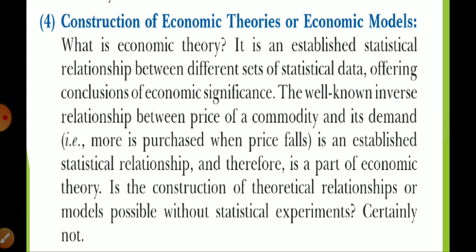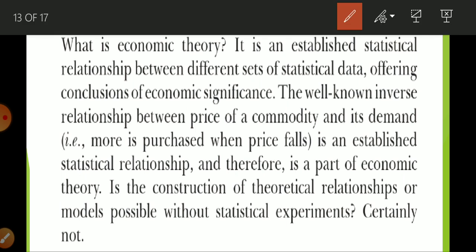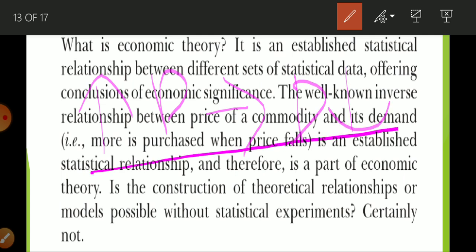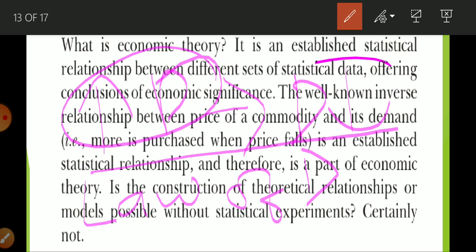How did they come into existence? When data are collected. How do we come to know that whenever the price is high, demand is low? This is known as the law of demand. How do we come to know? When economists collect data over 20 or 30 years, they find that whenever the price is high, the demand is low. So this becomes the law of demand: whenever the price of a commodity is high, we purchase less of it. This is the law of demand.